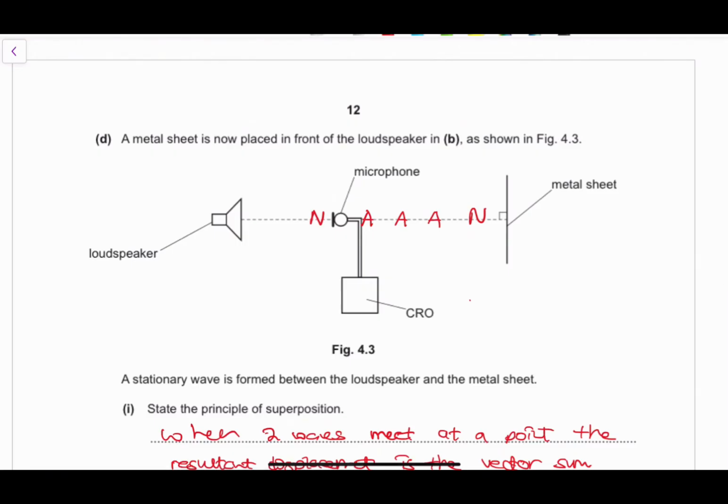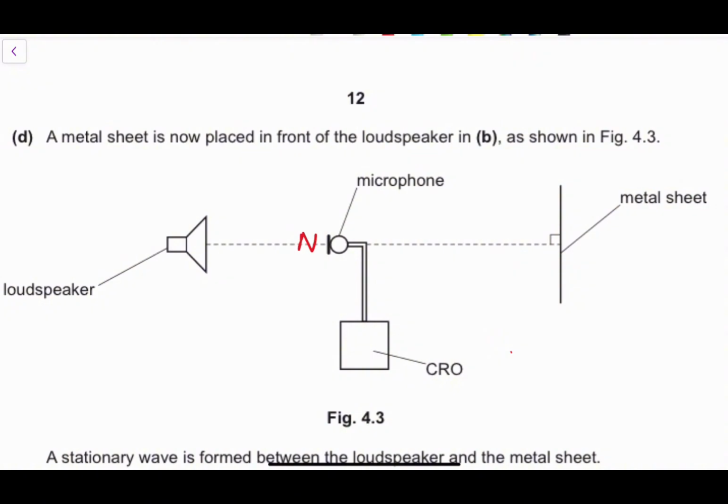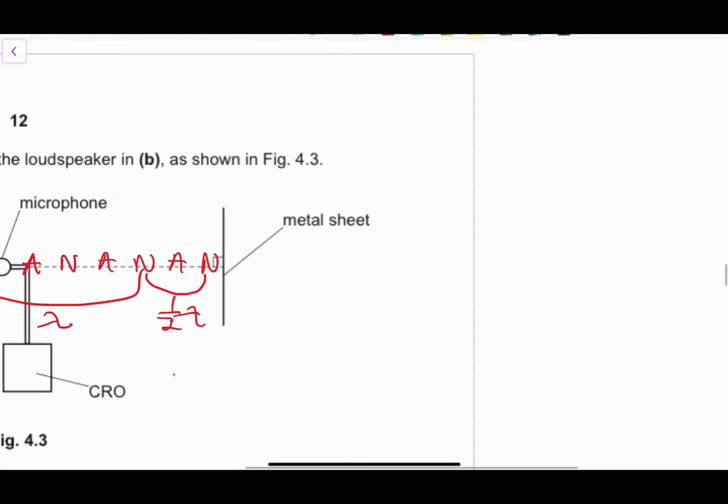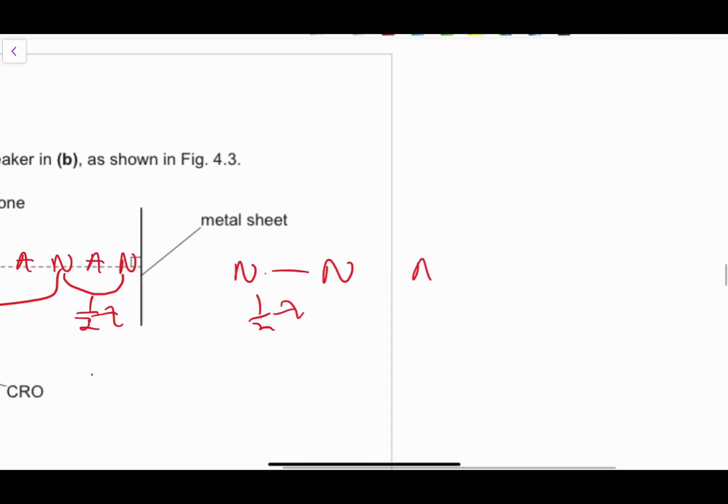So if we were to put it much better, let's draw this so that it's much easier to see. So we have a node here, then we have an antinode over there, then we have another node, then an antinode, then a node, then an antinode, then another node, right? So from a node to a node, that's half lambda. A node to a node to another node, this distance is basically lambda.